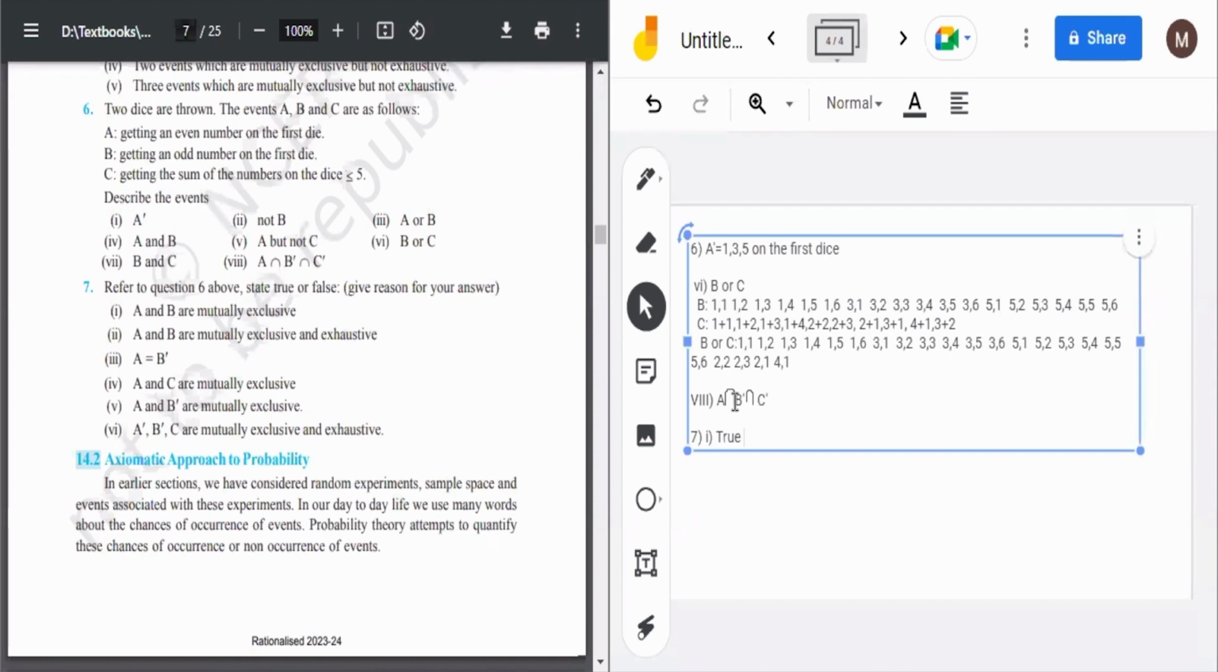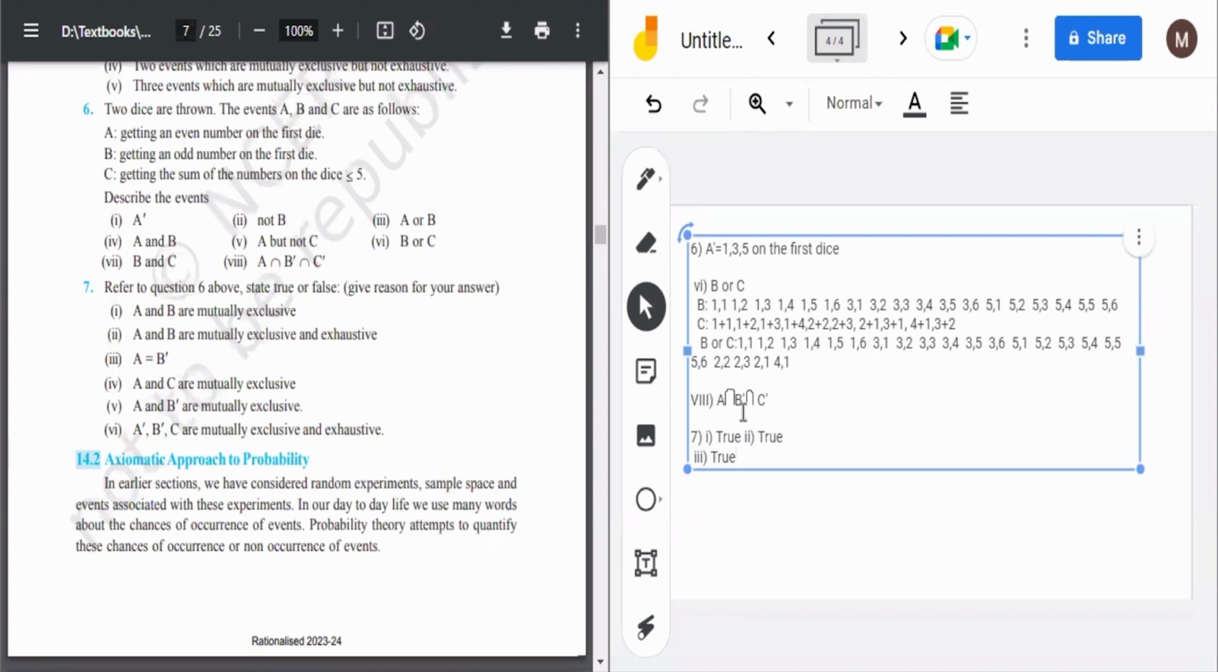Then A is equal to B dash, ऑब्वियस सी बात है, ये भी true है. Second is also true. Then third is also true. Why? Because A is equal to B dash. Obviously, B is getting an even number on first die, so B dash should be getting an odd number on the first die. So A and B dash will be same.